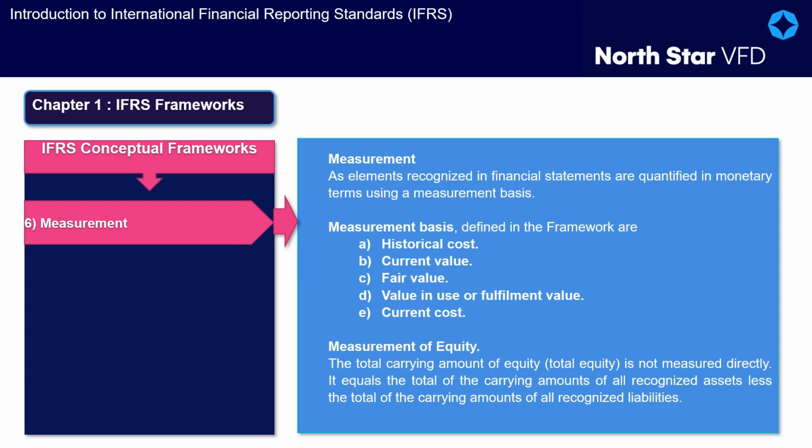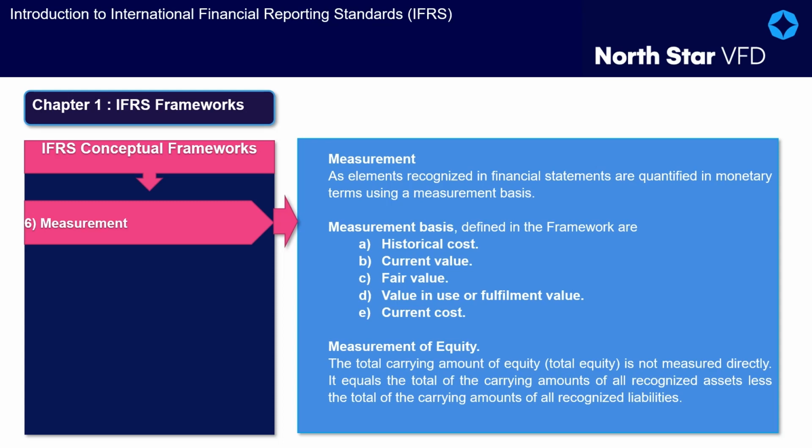1. Historical cost. The historical cost of an asset when it is acquired or created is the value of the costs incurred in acquiring or creating the asset, comprising the consideration paid to acquire or create the asset plus transaction costs. The historical cost of a liability when it is incurred or taken on is the value of the consideration received to incur or take on the liability minus transaction costs. Unlike current value, historical cost does not reflect changes in values, except to the extent that those changes relate to impairment of an asset or a liability becoming onerous.